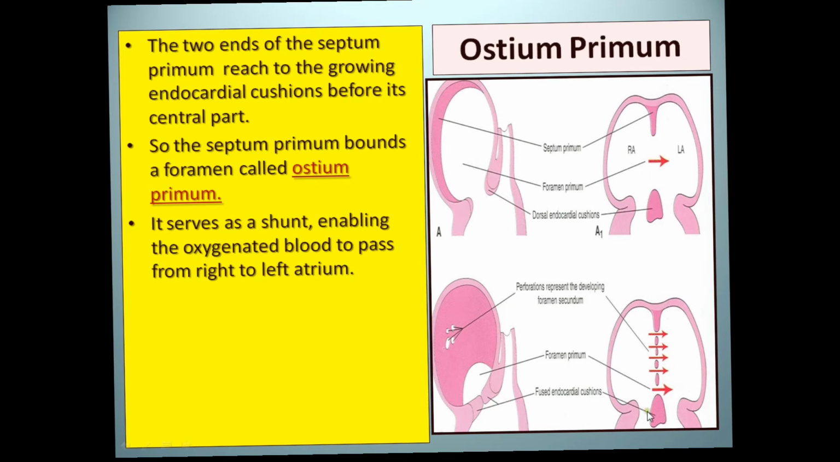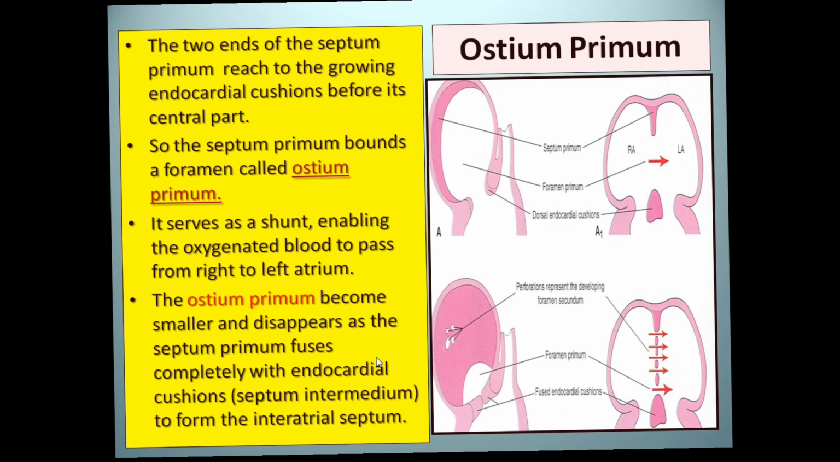But before they fuse, there is an opening present, and that is called the foramen primum. But when that opening closes, a few perforations arise in that fused septum, and that is called the ostium secundum. So the ostium primum closes, and the apoptosis of the septum primum results in the formation of the ostium secundum.